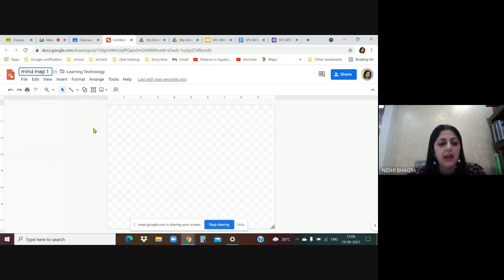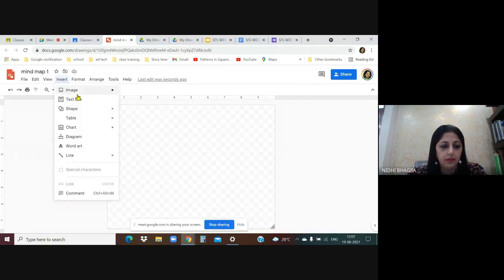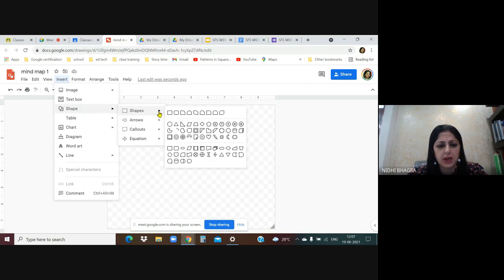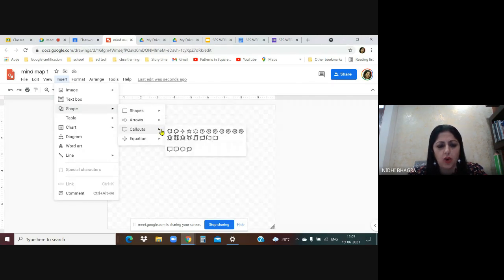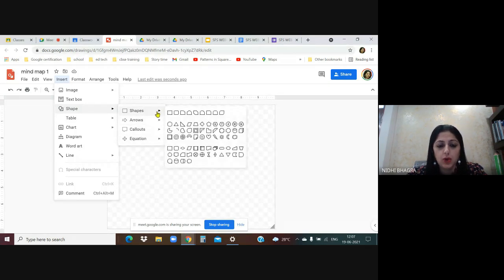Now to create mind map, there are various tools over here. So mainly we'll go to insert. Here it's file, edit, view, insert. As I click on insert, you will see the third icon is shapes. There are various types of shapes, arrows, call outs, equations. So I'll go to shapes.